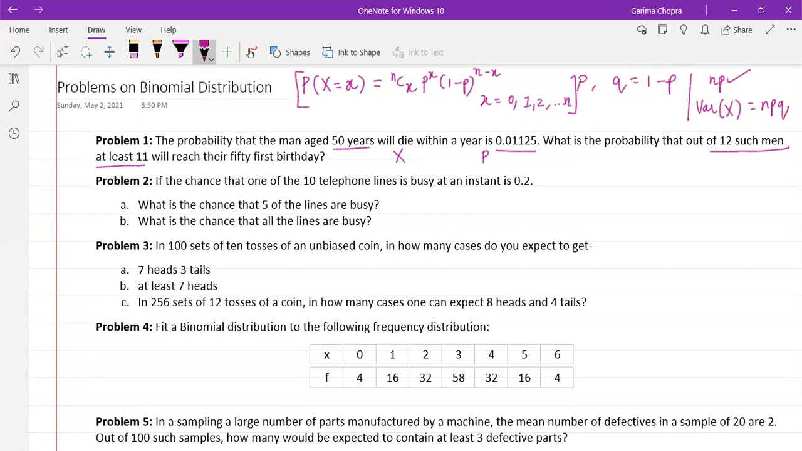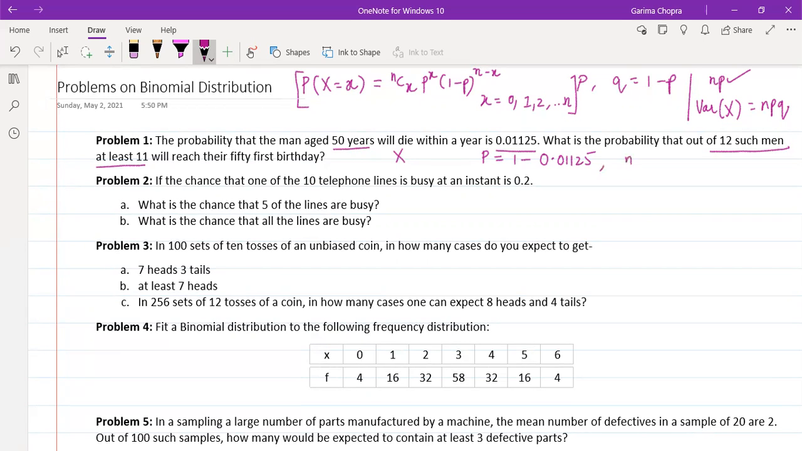Now, probability of success is that the person will survive for a year. The probability which is given in our problem is the probability that a person will die in a year. So if we need here the P, the probability of success as per the defined random variable, then that P will be obtained by 1 minus this given probability, which is the probability of dying of a person. So it is 1 minus 0.01125. So this will be the probability of success for this problem, and the probability of failure is already given, it is 0.01125.